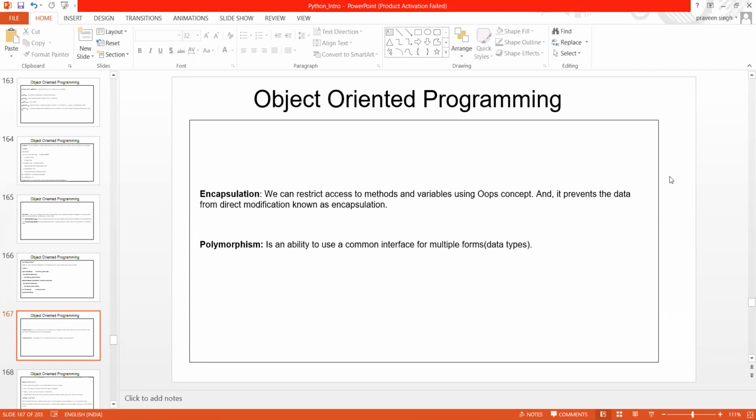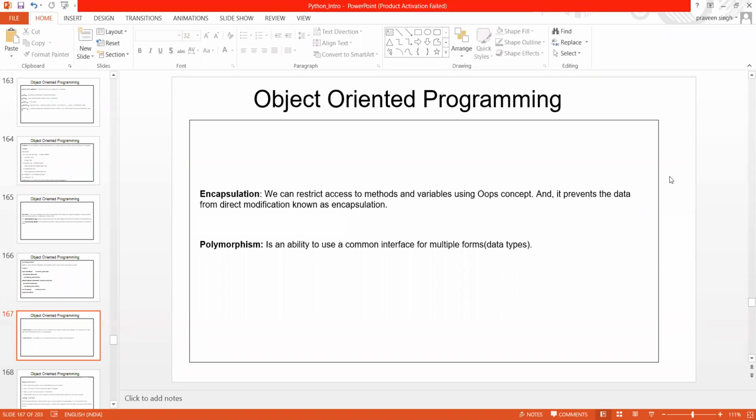So in industry, generally, how exactly do people work? They define methods and they define variables, but a few variables and methods are used by one department, and others are used by a different department. They don't want to overlap different departments. That is why they use encapsulation there, and it prevents the data from direct modification. So direct modification you won't be able to do. That is why we say our data is secure and safe.